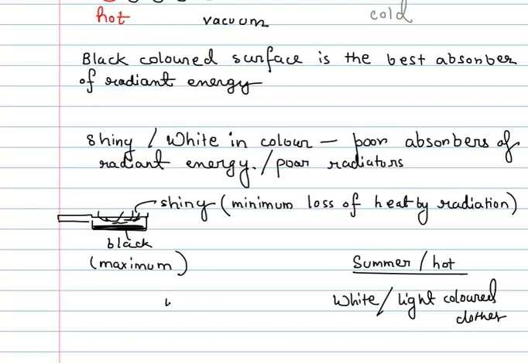Whereas if the season is winter, when we are feeling cold, we wear dark colored or black colored clothes, because black absorbs the energy and during winter we want to stay heated up. Whereas white or light colored surfaces lose energy, they are poor absorbers, and so in summer we want to keep ourselves cool. We do not want the surfaces to absorb such energy.